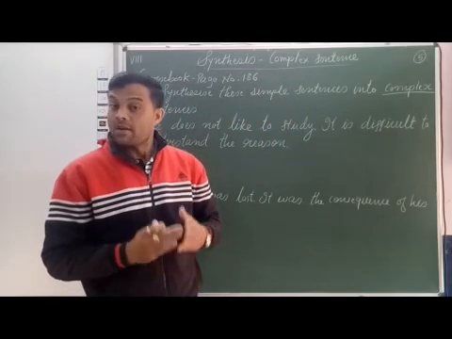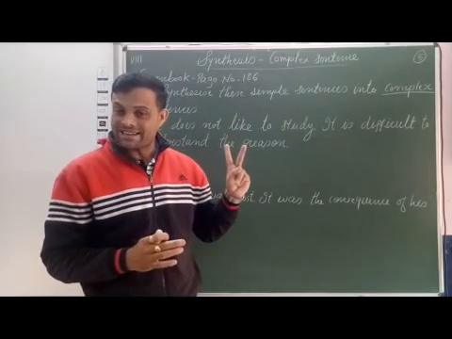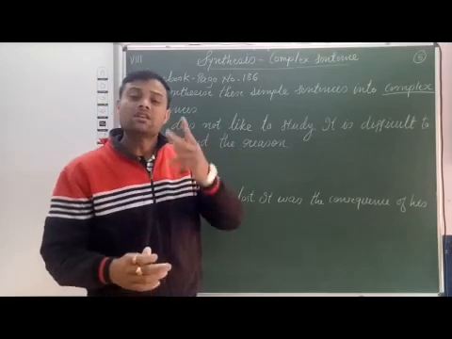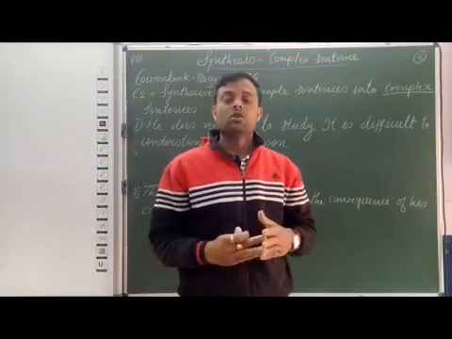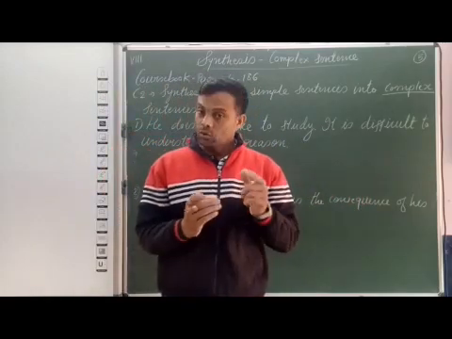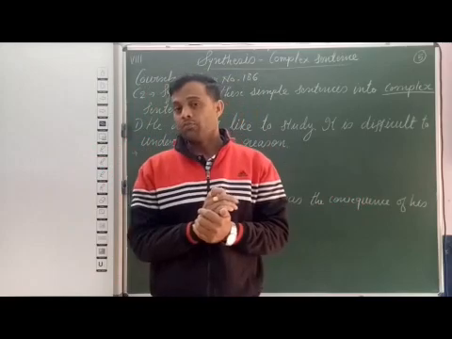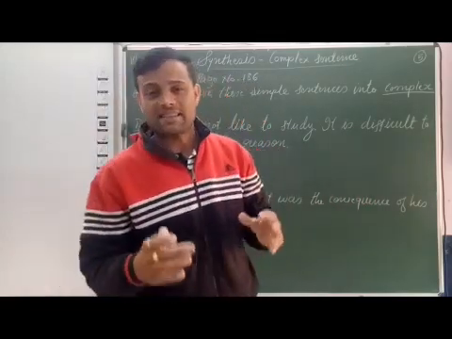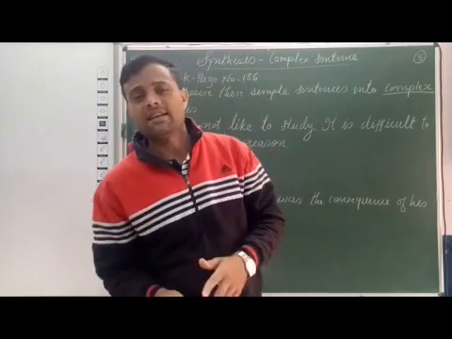I repeat, we have to combine 2 sentences into one complex sentence. So we have to use subordinating conjunctions to combine 2 sentences. Those subordinating conjunctions you know: all WH question words, because, as, since, though, although, that.